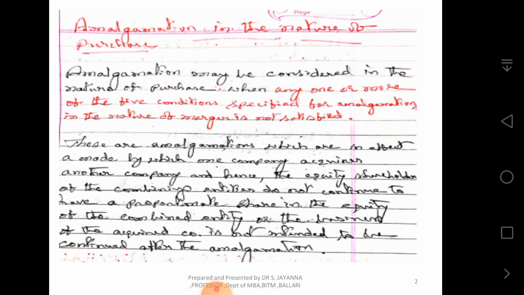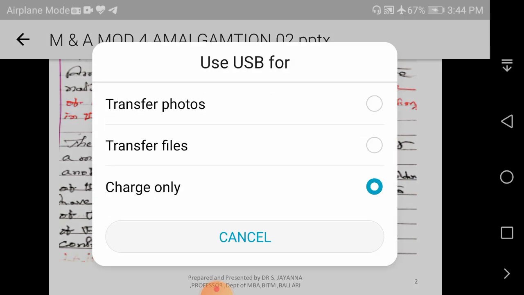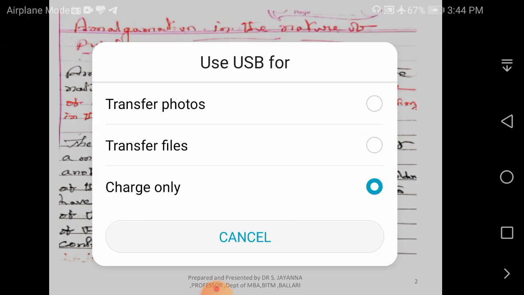Amalgamation may be considered in the nature of purchase only when one or more of the five conditions specified for amalgamations in the nature of merger is not satisfied. As I was telling you, if any one or more of those five conditions are not fulfilled, then that comes under amalgamation in the nature of purchase.